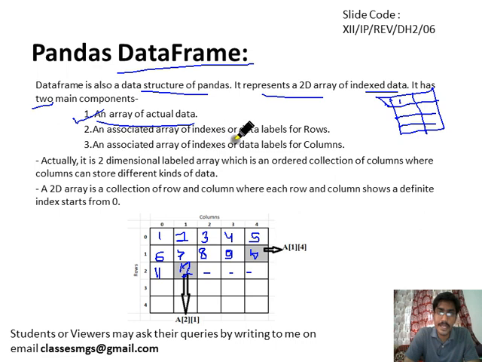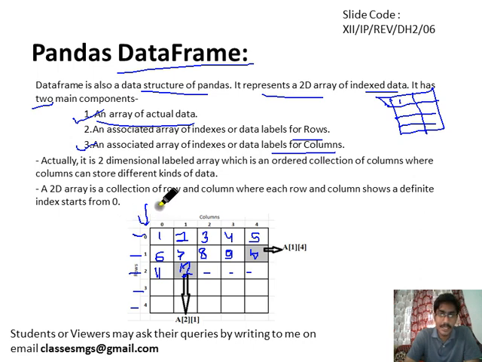Then there is an array of indexes, the data labels for rows. There will be an index for the rows. As you are noticing, this is the 0 index, this is the 1 index, this is the 2 index, this is the 3 index, this is the 4 index. For every row there will be an index. Similarly, there is an array of indexes for the data labels for columns.